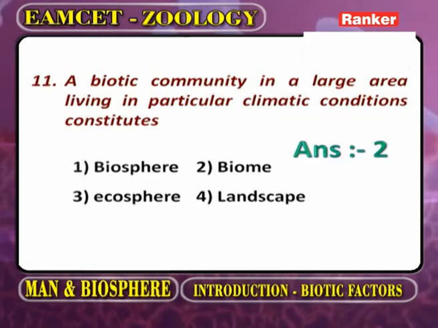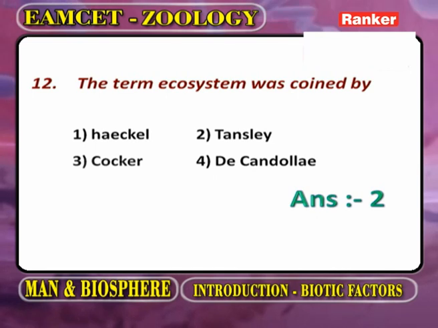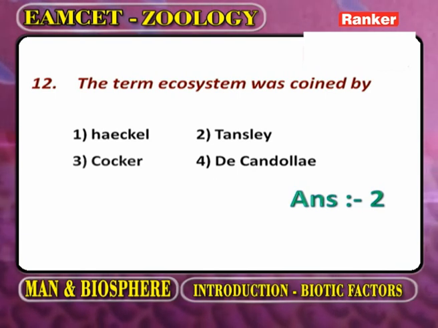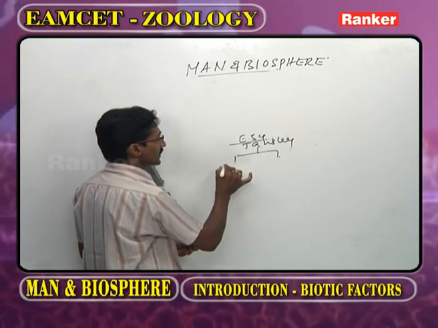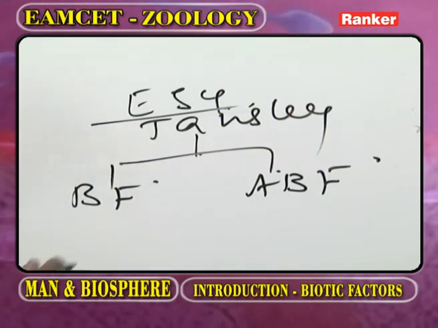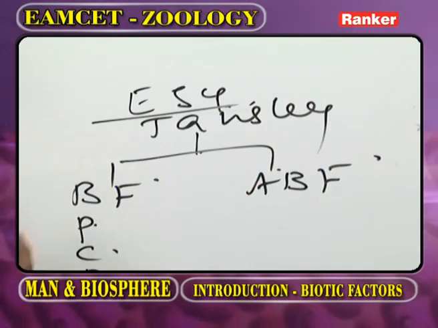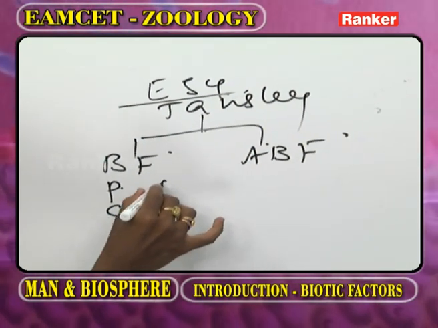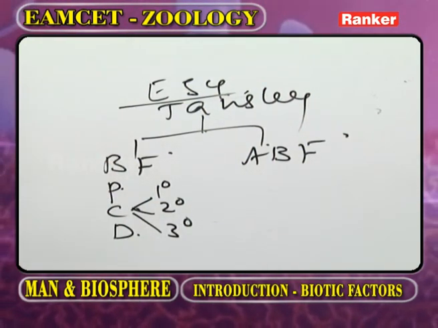Now, we go for the next question. The term ecosystem. The word ecosystem was coined by Tansley. In the ecosystem, biotic factors and abiotic factors are present. What are the biotic factors? Producers, consumers and decomposers. What are the consumers? Primary consumer, secondary consumer, tertiary consumer. All these are the biotic factors.